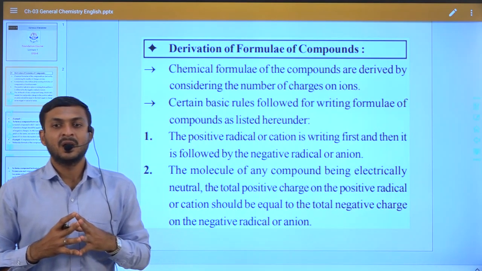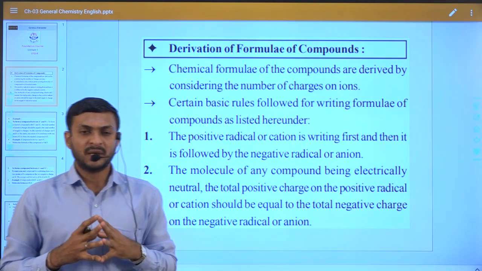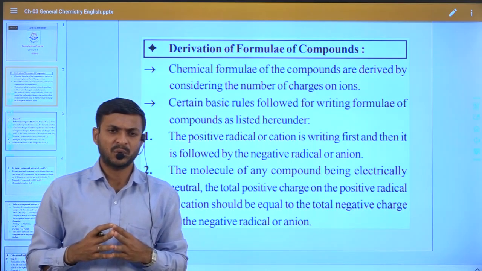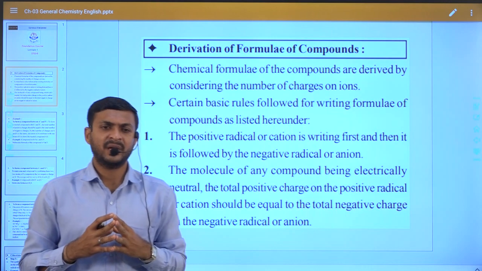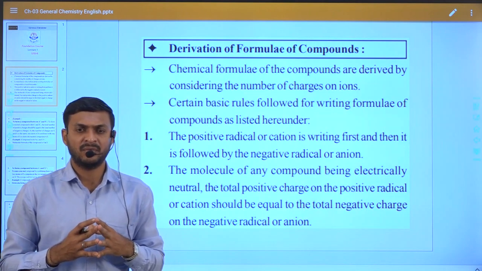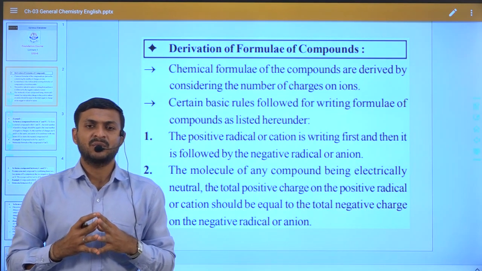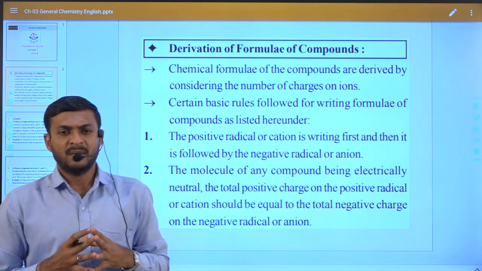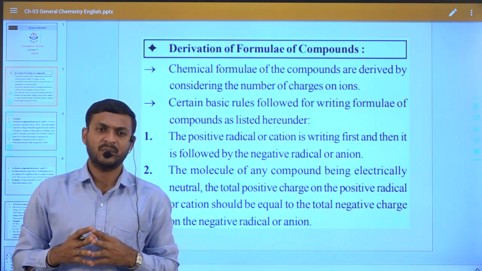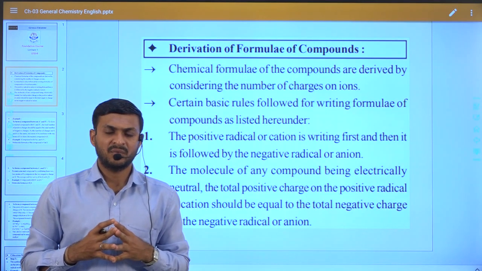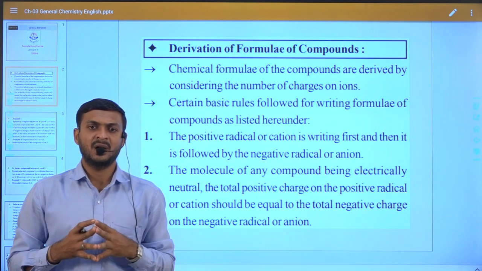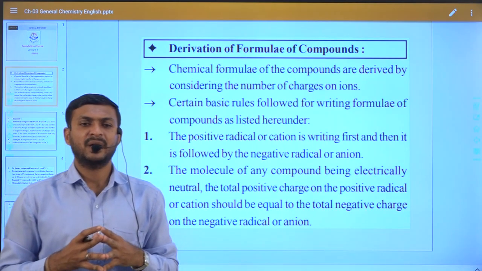How do we represent a compound? For the representation we have to keep in mind one or two rules. Based on two rules we can define or represent the derivation of the formula of a compound. Whenever we see any chemical compound, we are trying to understand how compounds are formed and how we can represent them.